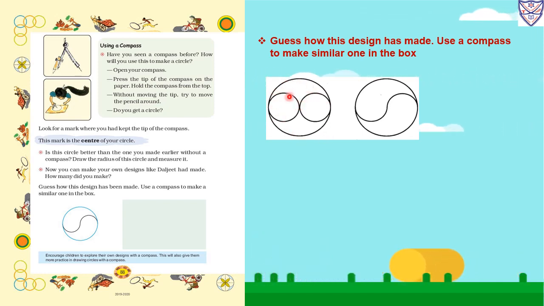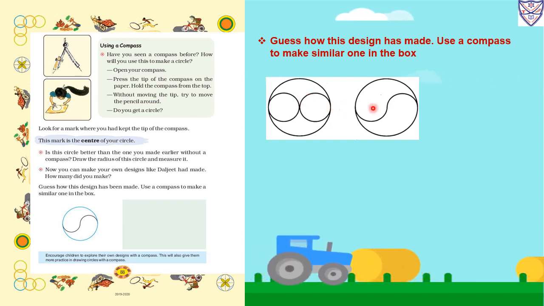of a pencil. Okay, now from the center we will measure this much radius with the help of a scale. If this much radius is 2 centimeters, we will make it half. So half of 2 centimeters is 1 centimeter, so we will keep the center of the rounder here and we will draw this circle. In the same way we will measure this radius and make it half, and we will draw this circle.